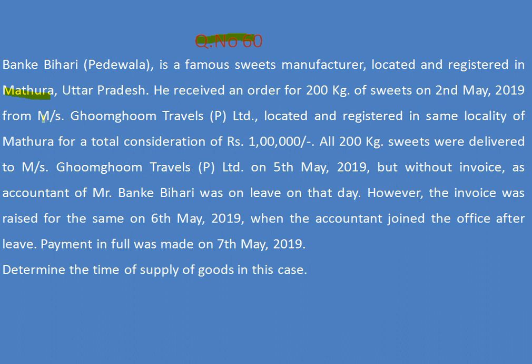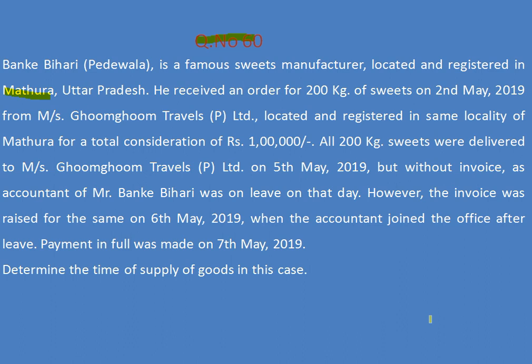Then it is issued from Groom Travels Private Limited, registered in the same locality, Mathura, Uttar Pradesh. This is an intra-state transaction of rupees 1 lakh. All 200 kg of sweets were delivered to Messrs.